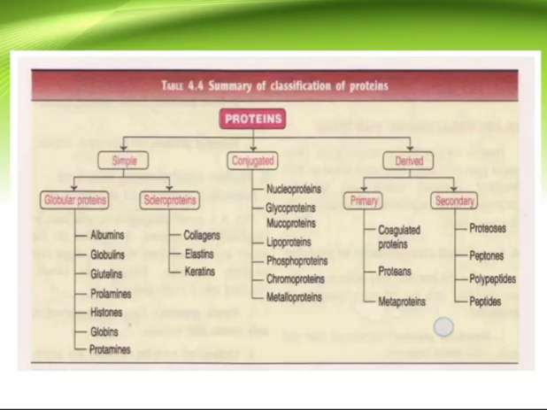These derived proteins are further classified into two main categories. They are primary and secondary. Primary derived proteins are categorized into three main categories. They are coagulated proteins, proteans, and metaproteins. Then secondary derived proteins are proteoses, peptones, polypeptides, peptides, etc.